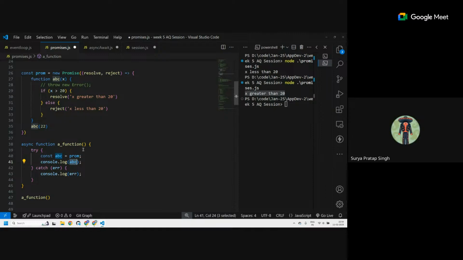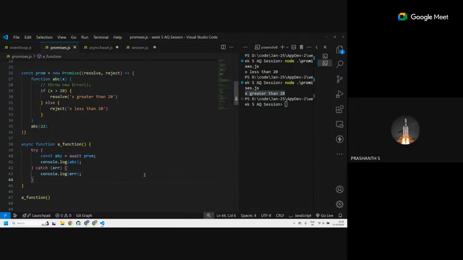We will not be able to use the value of that. Right now I'm immediately resolving or rejecting it, so we still get the value. But in a real case, we don't immediately resolve or reject it. It has some processing, then it either resolves or rejects. In that case, this will say promise pending. I can show that in the fetch API.